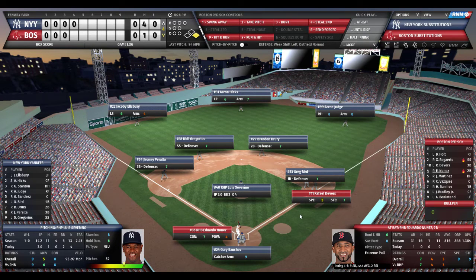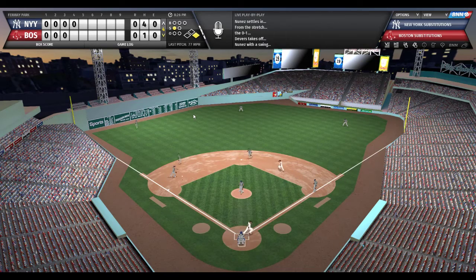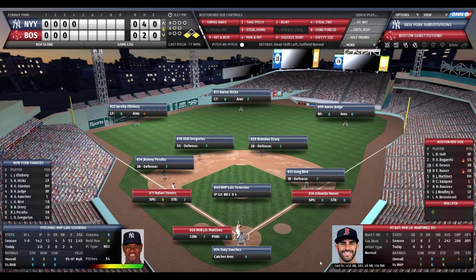He'll be held on by Greg Bird, and here comes Eduardo Nunez. He is 0 for 1. We're going to play a little hit and run with Nunez. Severino throws strikes. Here's the pitch to Nooney. There goes Rafael Devers. That ball shot to left. Devers hits second base and continues on to third. So the hit and run works as Nunez, as I like to call him, Nooney, has come through once again.